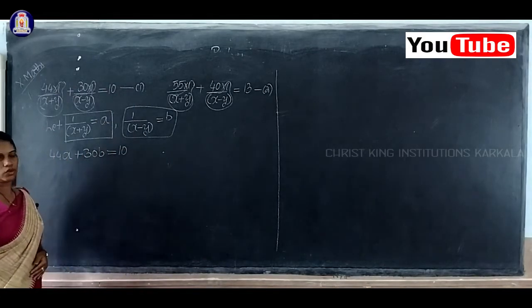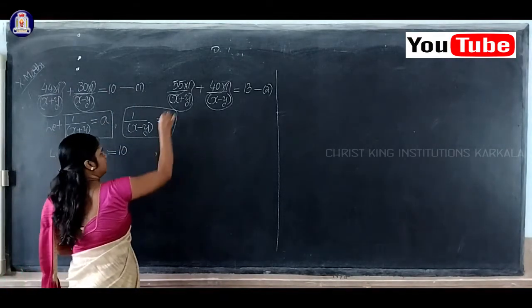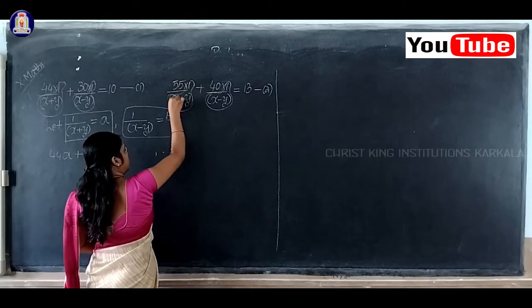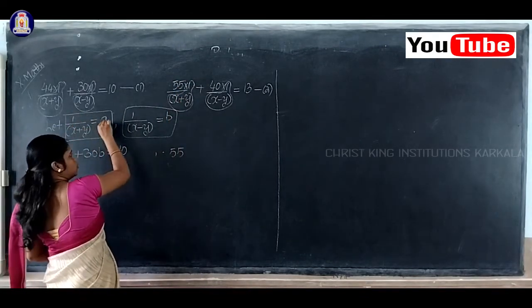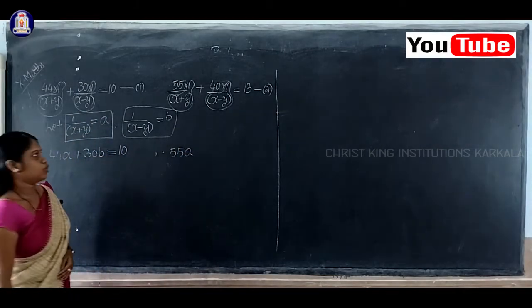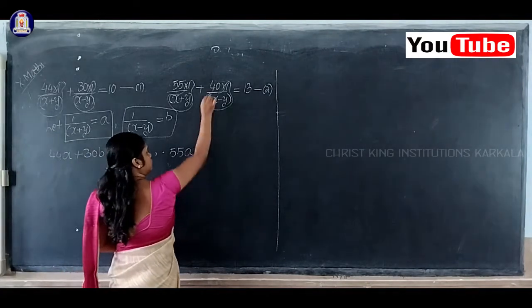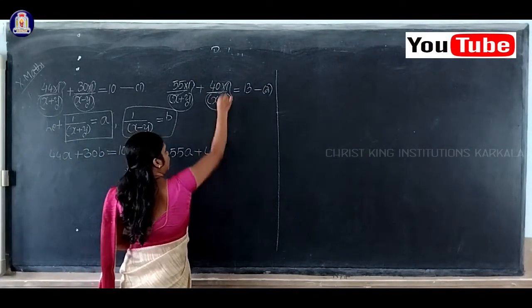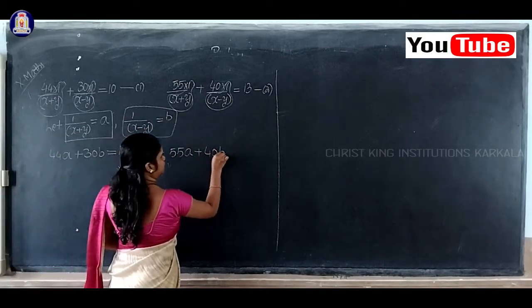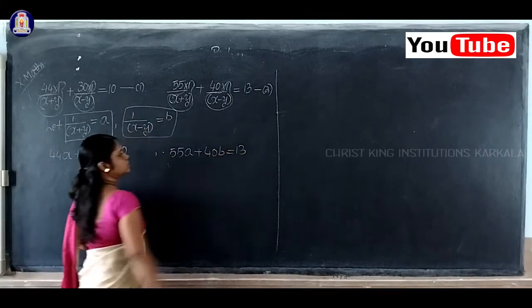In the same way, 55 into 1 by x plus y, which is 55a, plus 40 into 1 by x minus y, which is 40b, equal to 13.